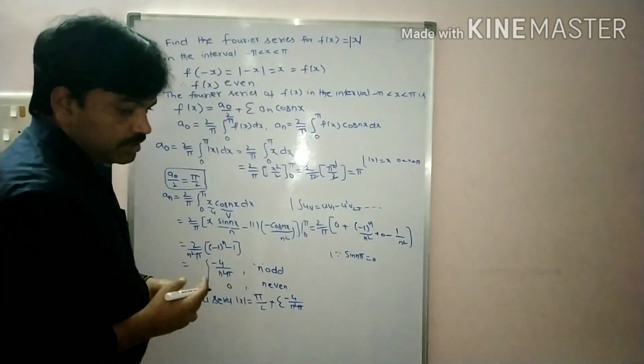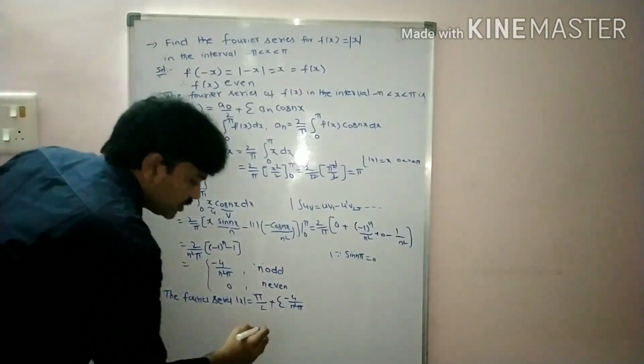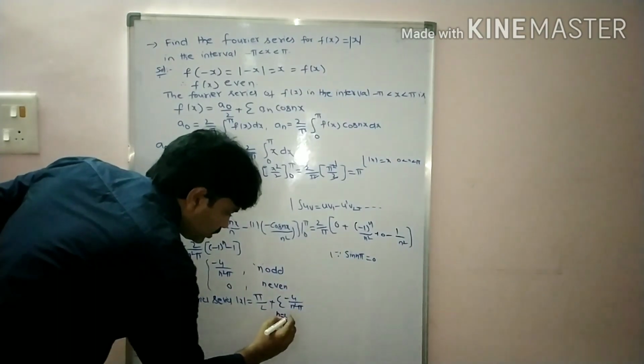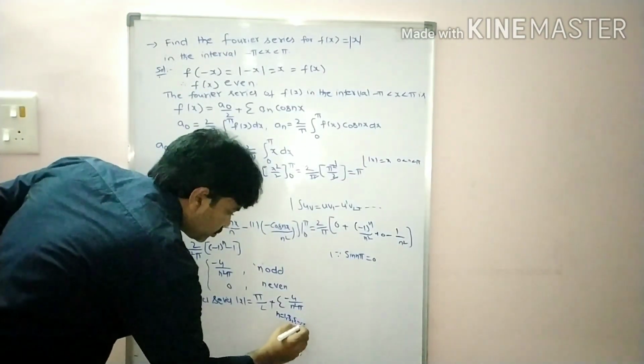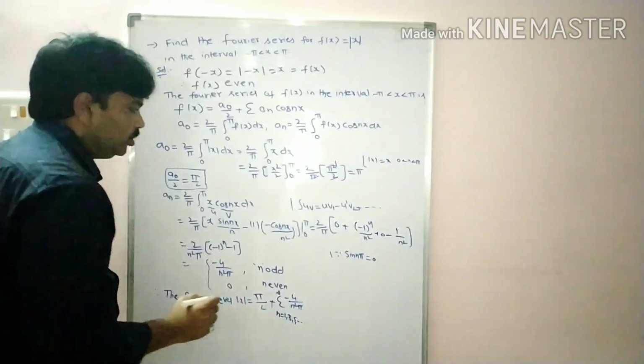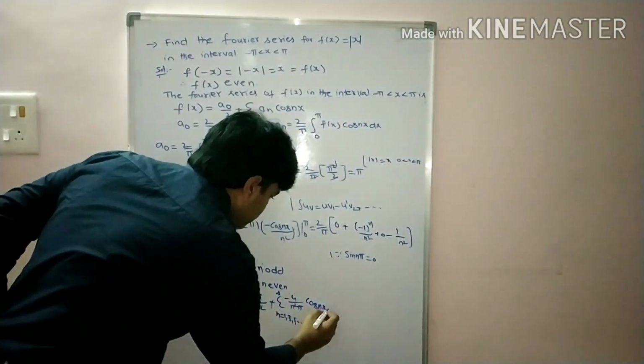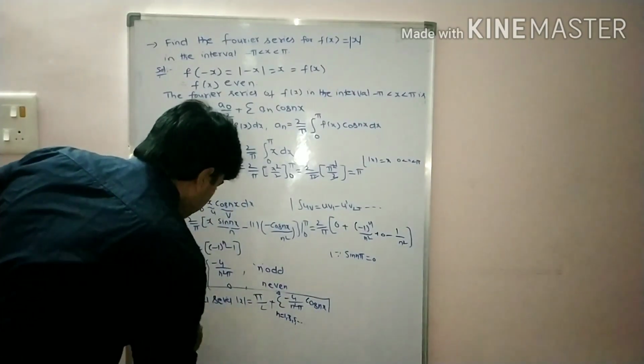What is n value odd? Odd means, as I already told you in previous classes, 1, 3, 5 and so on up to infinity, into cos nx. This is the Fourier series, students.